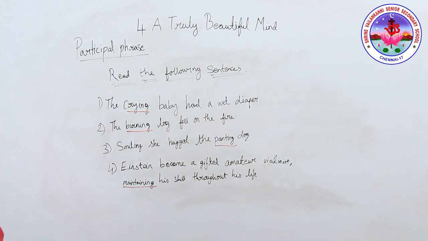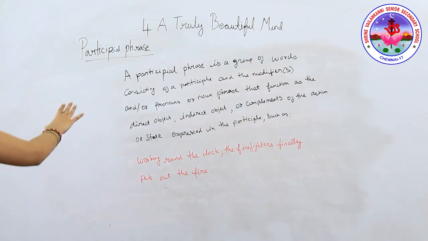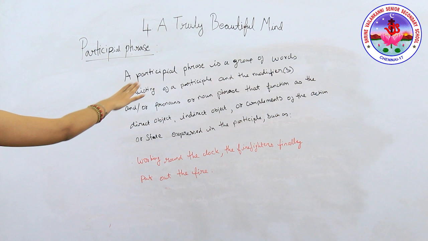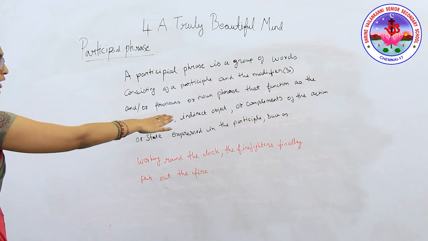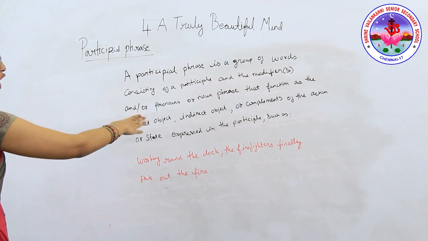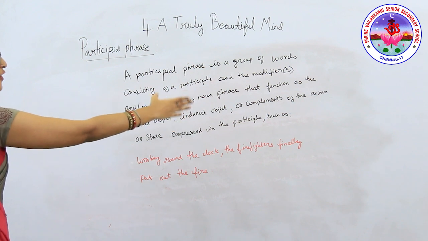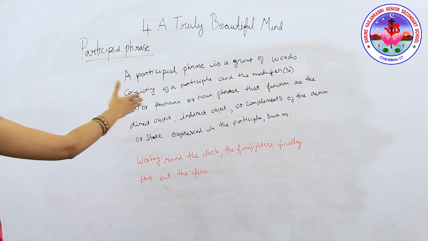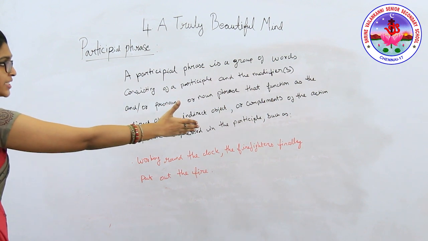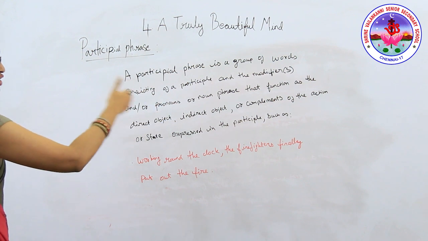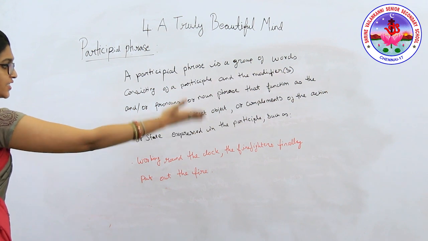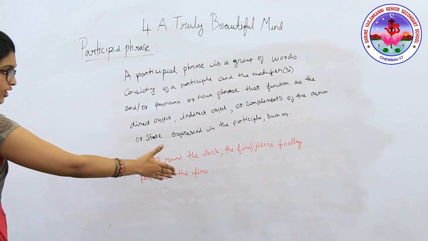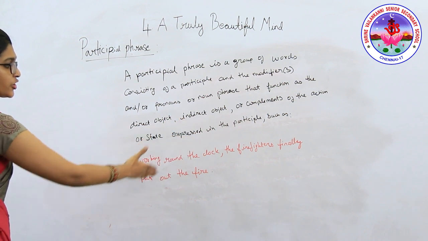Okay, now let's see what is a participial phrase. Now, what is a participial phrase, children? A participial phrase is a group of words consisting of a participle and the modifiers, pronouns or noun phrases that function as a direct object, indirect object or complements of the action or state expressed in the participle, for example: working round the clock, the firefighters finally put out the fire.